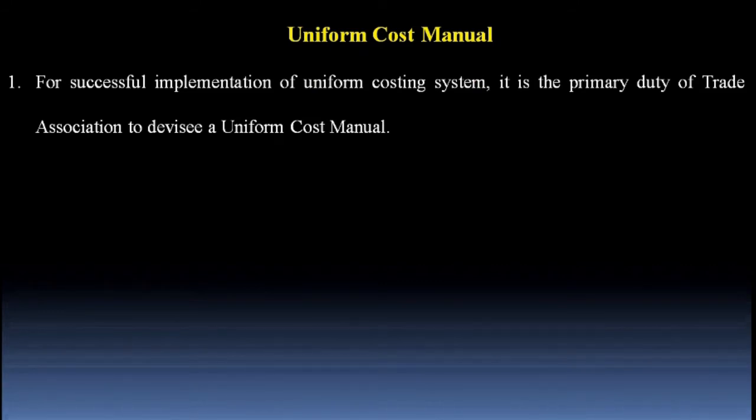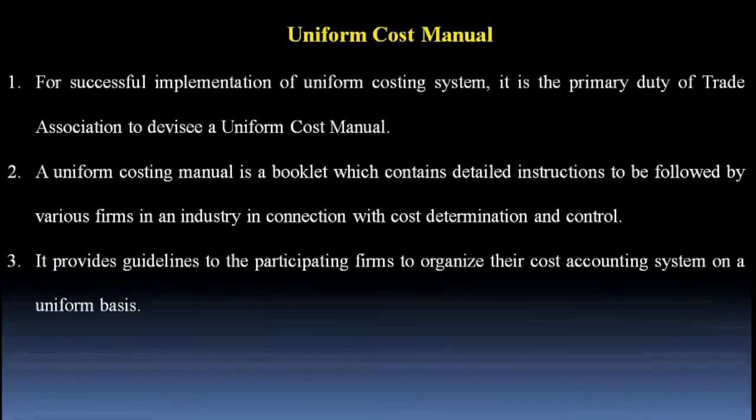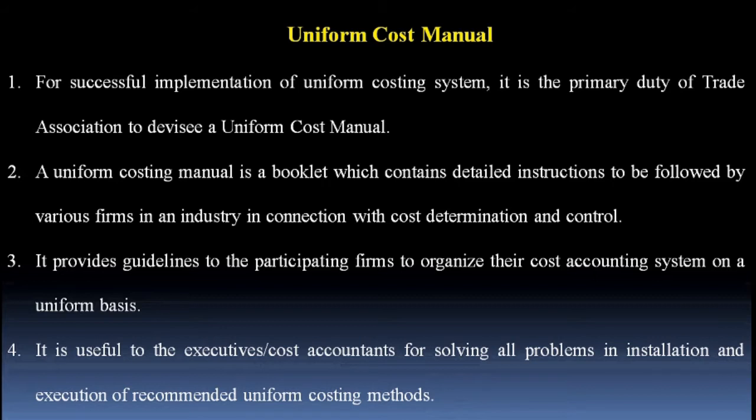The purpose of preparing such a uniform cost manual is to guide the participating companies in making effective installation of the uniform costing system. A uniform costing manual is a booklet which contains detailed instructions to be followed by various firms in an industry in connection with cost determination and control. It provides guidelines to the participating firms to organize their cost accounting system on a uniform basis. It is useful to the executives and cost accountants for solving all problems in installation and execution of recommended uniform costing methods.